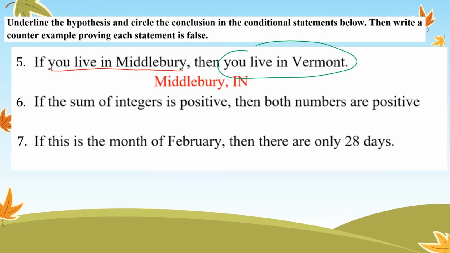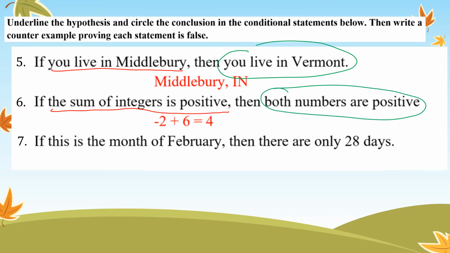If the sum of integers is positive, then both numbers are positive. This would be false because if you have a small negative number and a big positive number, you're going to get a positive answer.